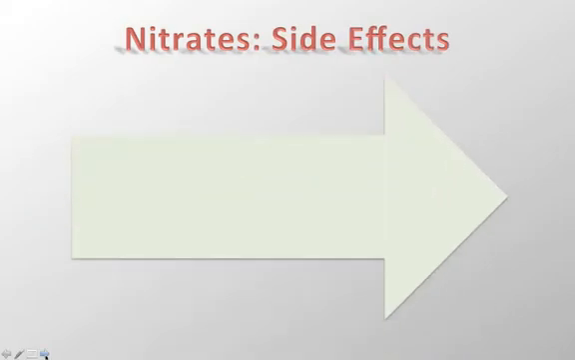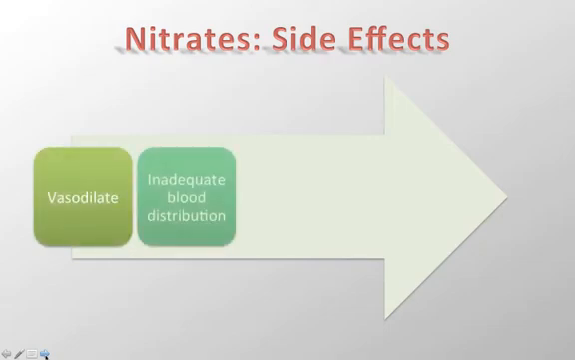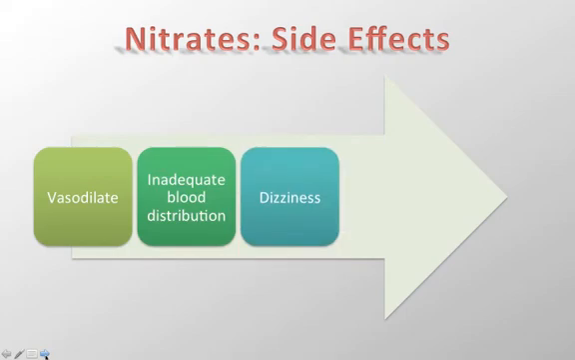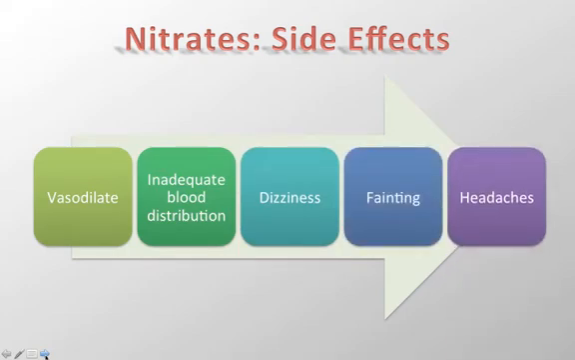Rapid peripheral vasodilation results in inadequate blood distribution that can result in dizziness, fainting, and headaches.